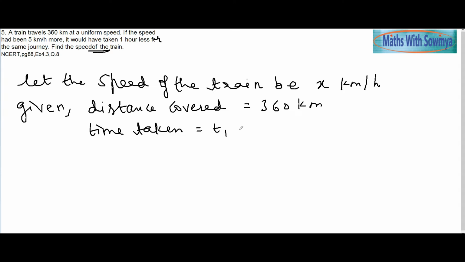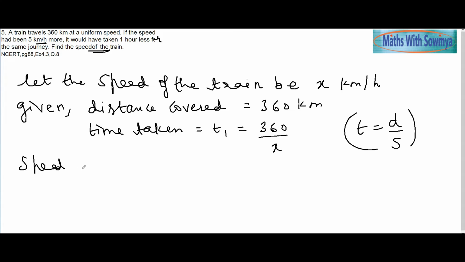Suppose I call it T1. Time is nothing but distance by speed. So 360 is the distance, divided by the speed, because time is distance by speed. Now, suppose the speed had been 5 km more. Now the speed of the train is 5 km more, that is x plus 5 km per hour.